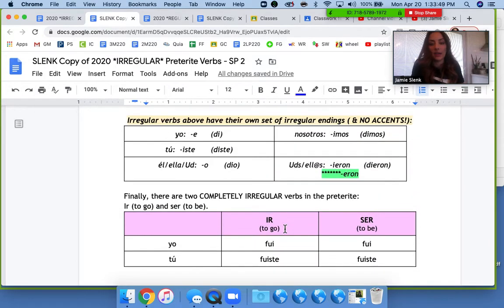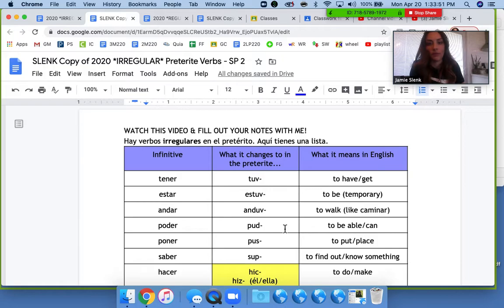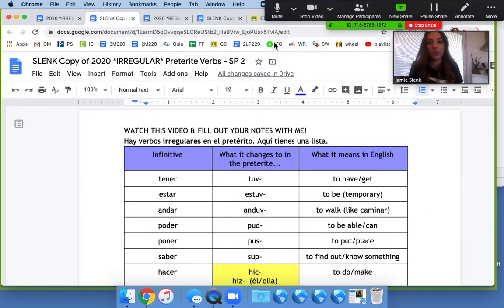And that's it. Coming up soon, you guys will have an opportunity to practice both of these, regular and irregular verbs. Make sure you use your notes and that you check for your verbs and your endings. Let me know if you have any questions.